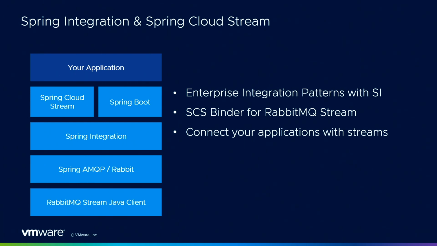This way you can benefit from this transport layer's advantages, so the throughput is much faster than with queues, and also the replay mechanism. You can replay all your messages if you want to. And this is also available as a Spring Boot application because of Spring Cloud Stream.